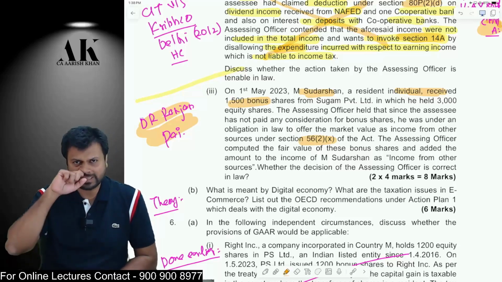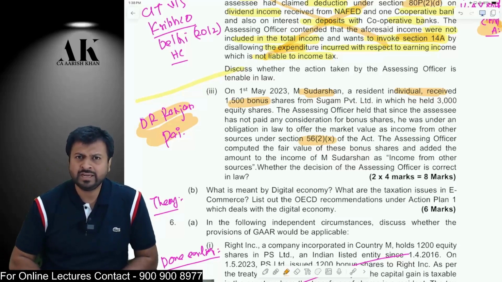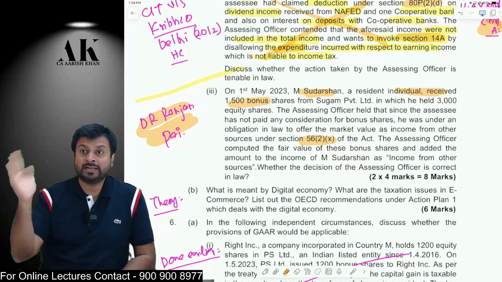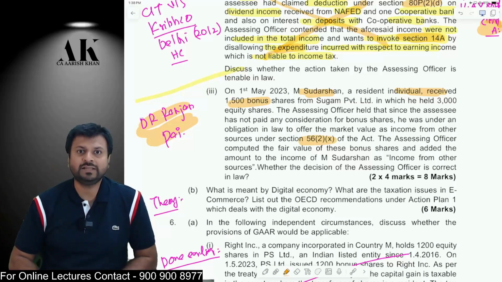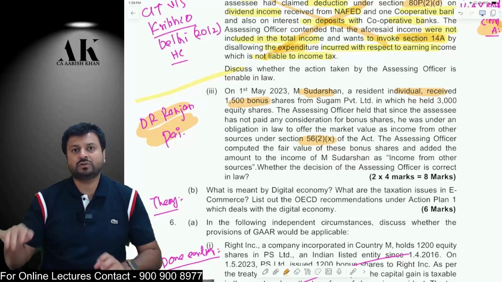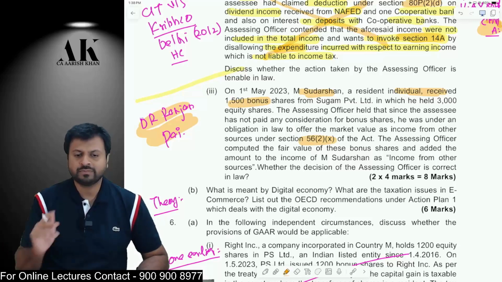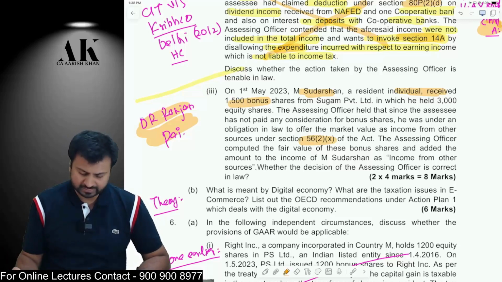It is not a gift. Bonus shares are not for free. They are not received for free. They are received at a cost of capitalization of the reserves. Your reserves in the company are getting capitalized in the form of bonus shares and that is given to the shareholder. It is not an absolutely free consideration received by you. Therefore, this is not going to be charged under section 56(2)(x).